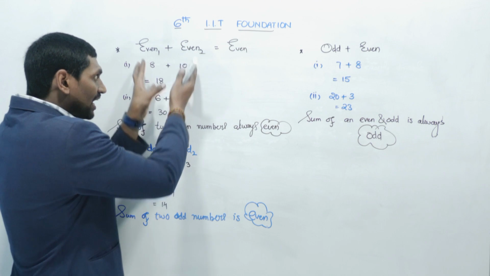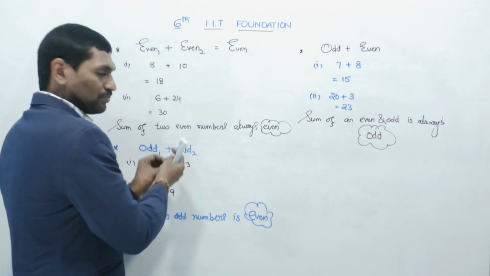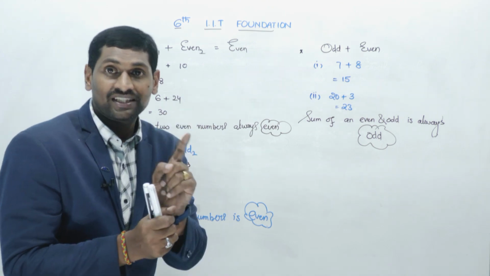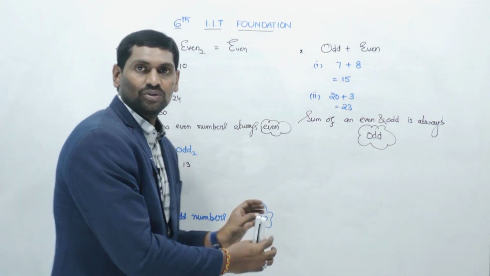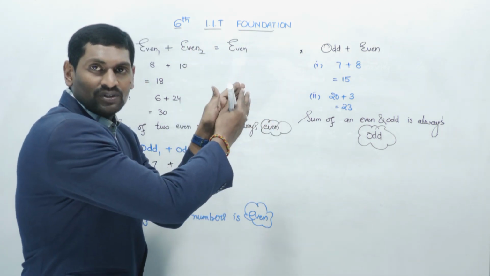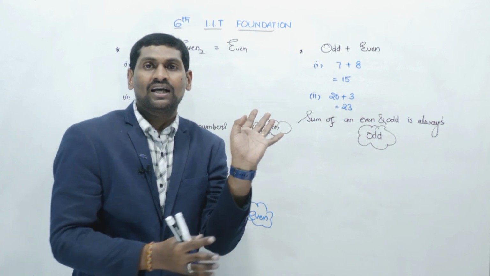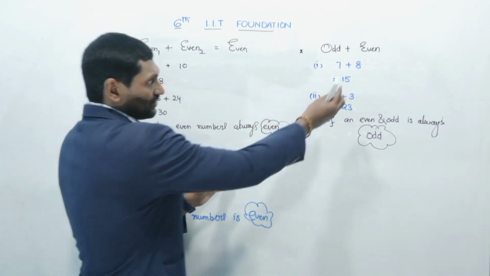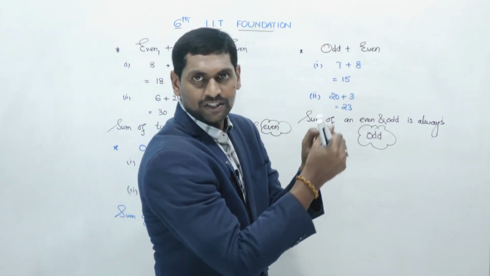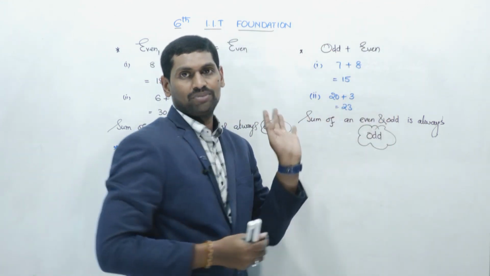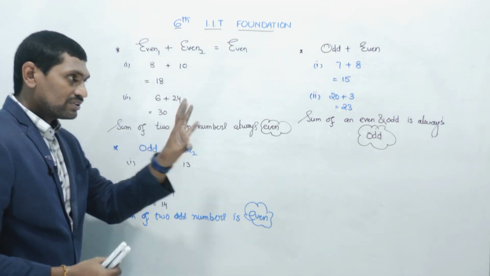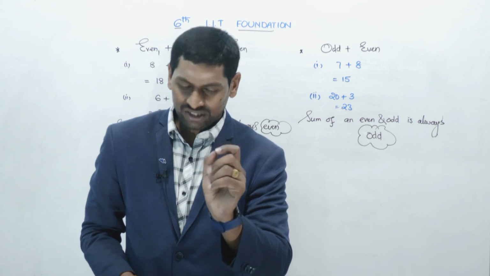Sum of two numbers from the same group. Same group means even numbers or odd numbers. If both are collected from the same group, their sum is always even. If one is from a different group, meaning one even number and one odd number, their sum will be an odd number. Okay, right. So according to this we have to solve question number